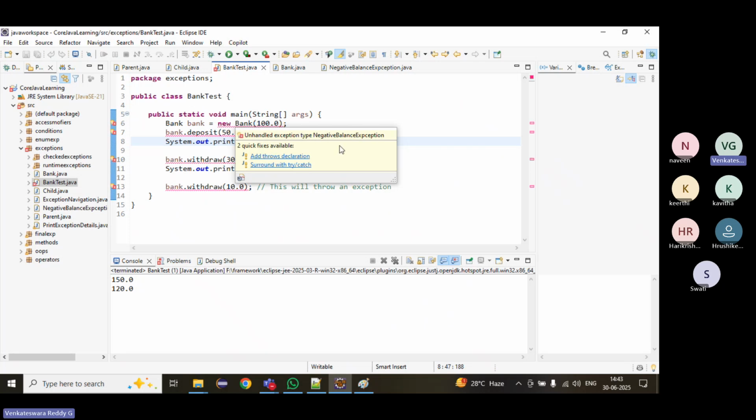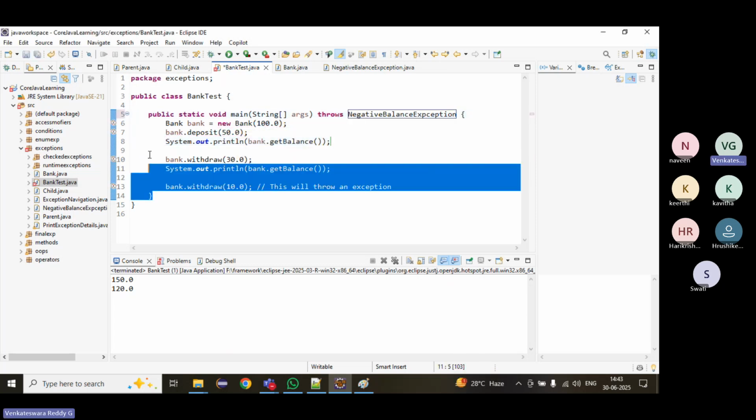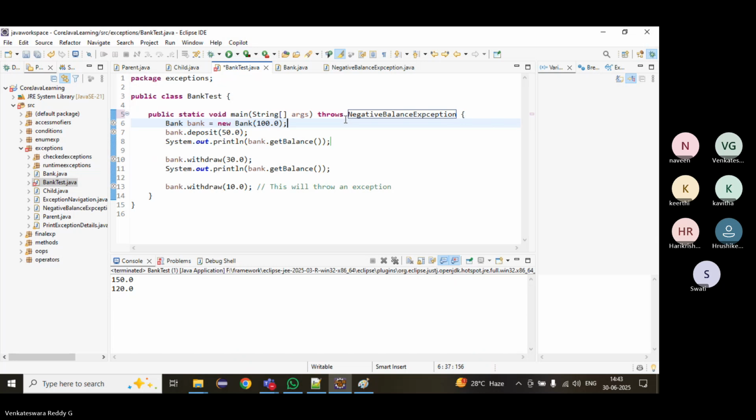A checked exception we can handle either by the throws keyword or by surrounding with try catch. If you use the throws keyword, we are handing over to the JVM. See the calling flow, we need to handle NegativeBalanceException. Whoever is calling, we have to handle it. All the flows must be handled.